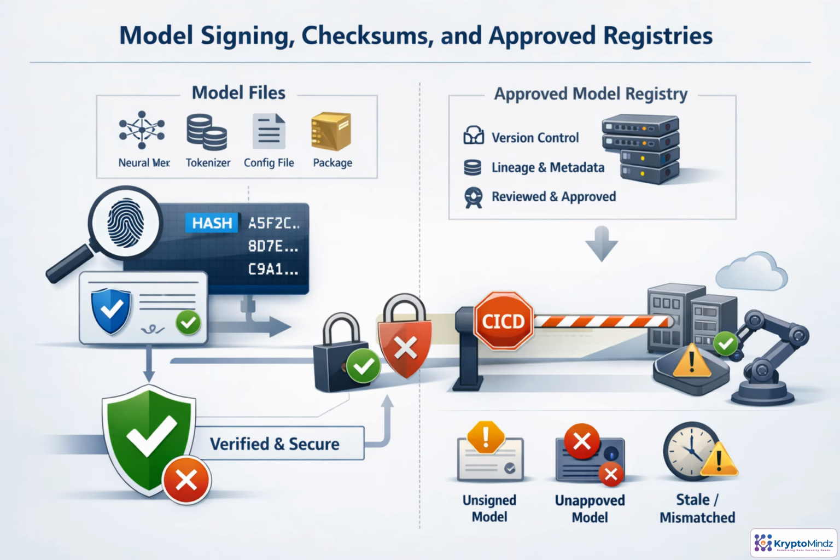Every model release should be handled like a software supply chain artifact. Package the weights, tokenizer, configuration, adapters, and runtime files. Generate checksums and sign the package, so deployment systems can verify both integrity and publisher identity. The approved registry becomes the source of truth for version, lineage, review status, and policy. CI/CD should verify everything before deployment and fail closed if anything is unsigned, unapproved, stale, or mismatched.